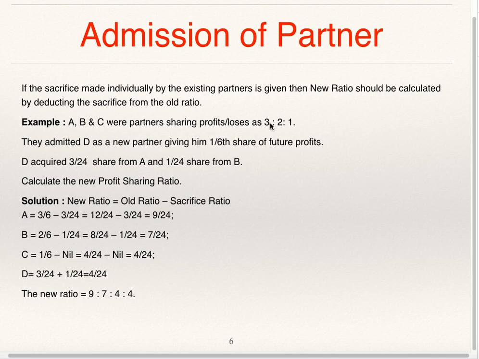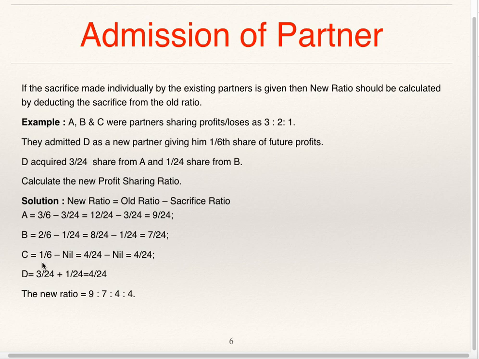A's old ratio is 3 by 6 minus he has sacrificed 3 by 24. 3 by 6 minus 3 by 24. Make the denominators equal. 3 by 6 is nothing but 12 by 24. 12 by 24 minus 3 by 24 is equal to 9 by 24. B's old share is 2 by 6, minus he has sacrificed 1 by 24. 2 by 6 is nothing but 8 by 24. 8 by 24 minus 1 by 24 is equal to 7 by 24.